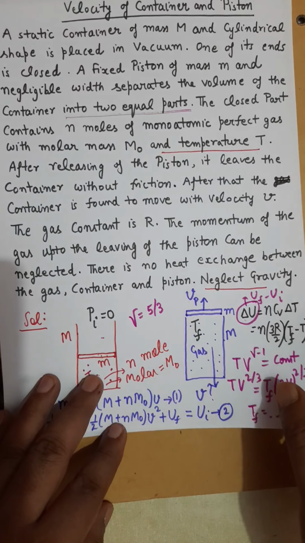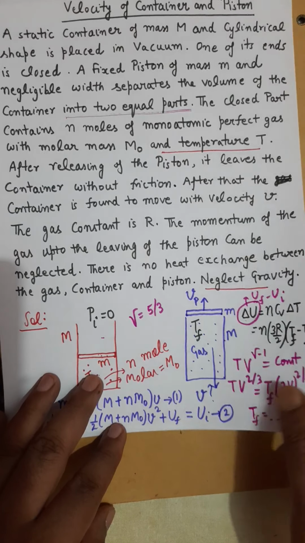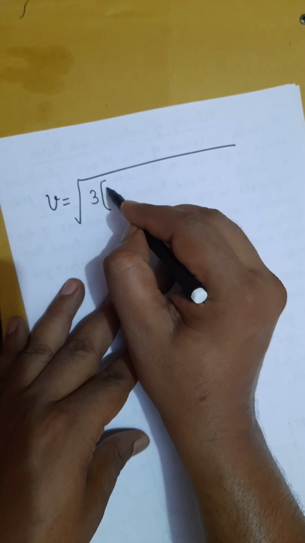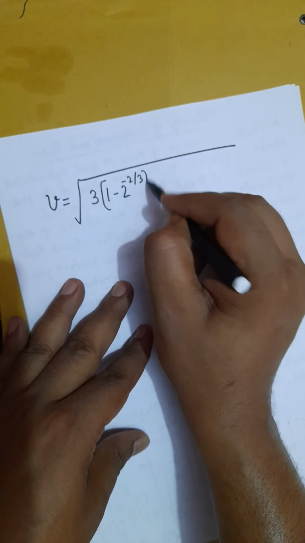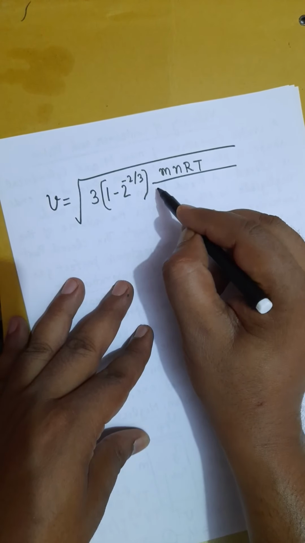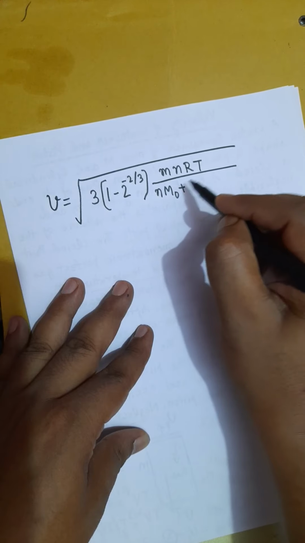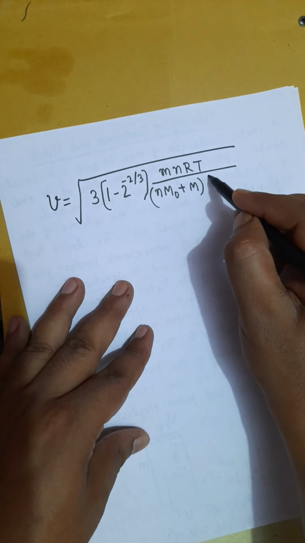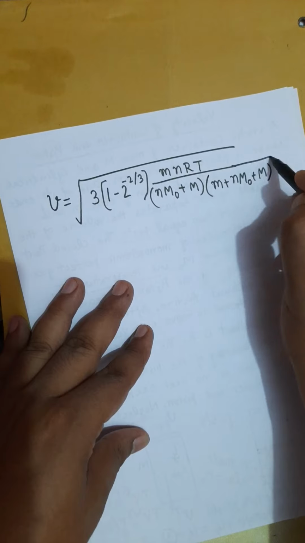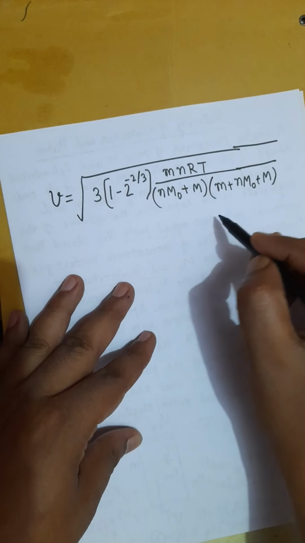If you calculate and solve everything, I am writing the answer part only, you will get the value of v as equal to the square root of 3 times (1 minus 2 raised to the power minus 2/3), then small m n R T, where R is the gas constant, divided by n M naught, which is molar mass, plus capital M, mass of cylinder, and then small m plus n times M naught plus M. This is the answer.